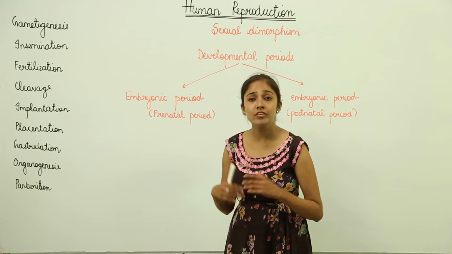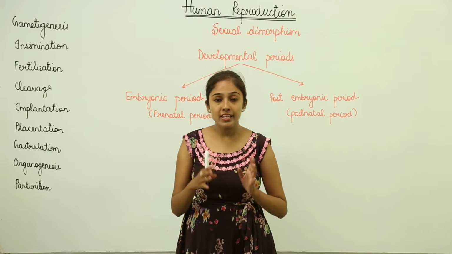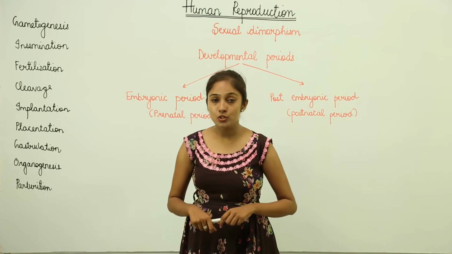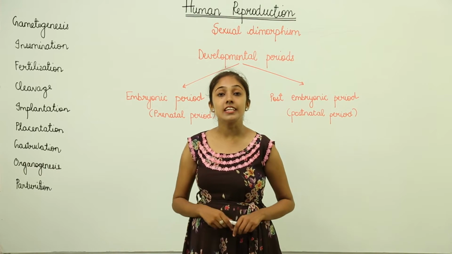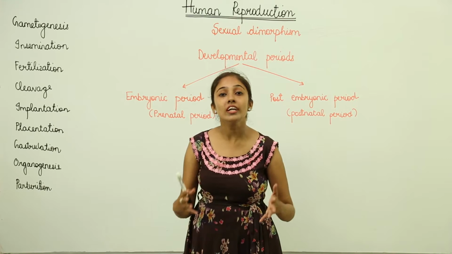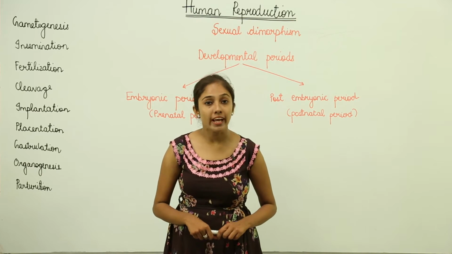It means that we human beings show sexual dimorphism because by looking at external characters, you can differentiate a male from a female. And the characters that develop during the age of maturity or the age of puberty are known as secondary sexual characters.